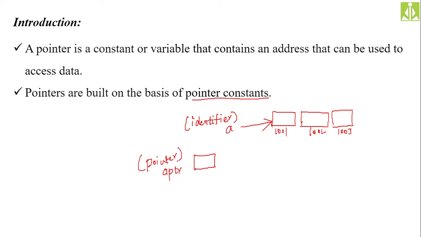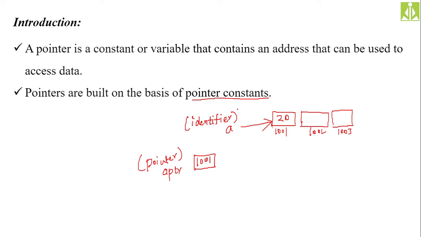This pointer is capable of holding, let us say inside a we have stored the value 20, the address of this variable a. So the address of a is 1001. Store that 1001 over here. Now using this 1001, you can access this 20. That approach, we call it a pointer approach of accessing the memory locations.